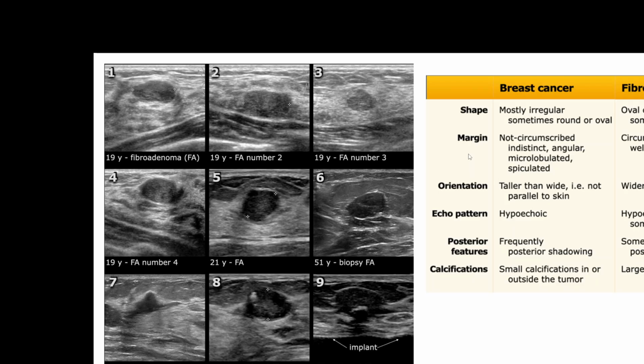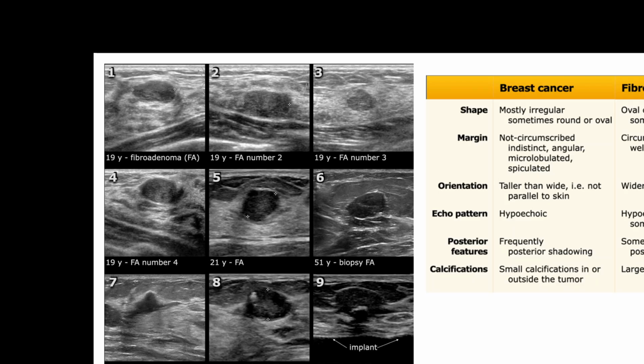But ultrasonography can give a more dependable opinion. The typical difference between a fibroadenoma and a breast cancer is that on ultrasonography the shape of breast cancer would be mostly irregular, though at times it could be round or oval, whereas fibroadenoma is always oval or round, and sometimes lobulated, as you see over here. Most of the time that lobulated fibroadenoma is a consequence of previous handling. The margins of fibroadenoma are fully circumscribed and well delineated, with a layer of dense tissue around, and it can easily be differentiated, whereas breast cancer typically has indistinct and angular margins.